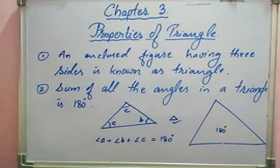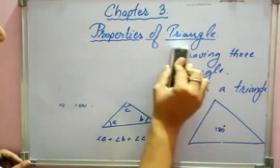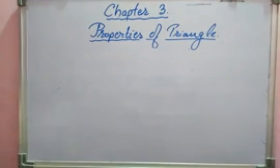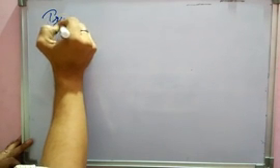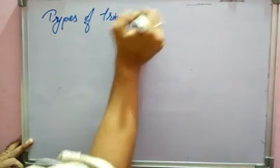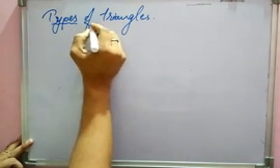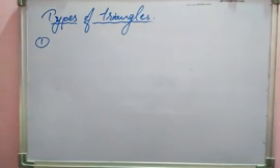Now if we categorize the triangles, I must remove this so that I can write more. So, types of triangles. As you know, there are 6 types of triangle. So we are discussing all of them in today's class.